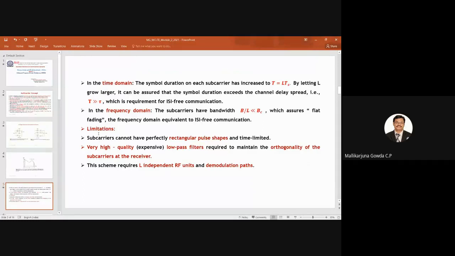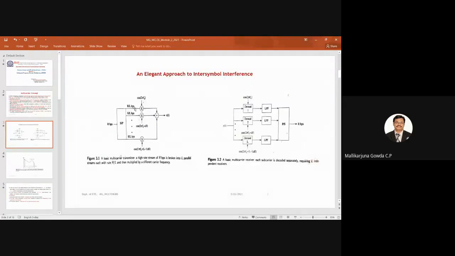Out of these, the third is very important, because this is one RF path, this is another RF path, and like that it requires L RF units at the transmitter and L demodulation units at the receiver. But I want only one RF unit at the transmitter and only one demodulation path at the receiver. How do I meet that?